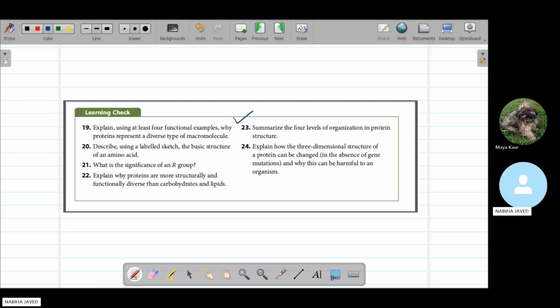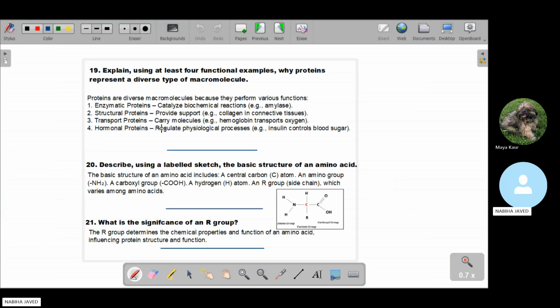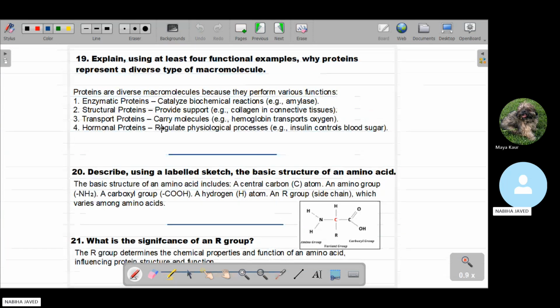Exactly. So now the answers which I have written here, we are just revising all of these. The first question is, explain using at least four functional examples why proteins represent a diverse type of macromolecule. So proteins are a diverse macromolecule because they perform various functions. The first function is the enzymatic proteins. They catalyze biochemical reactions, for example, amylase.